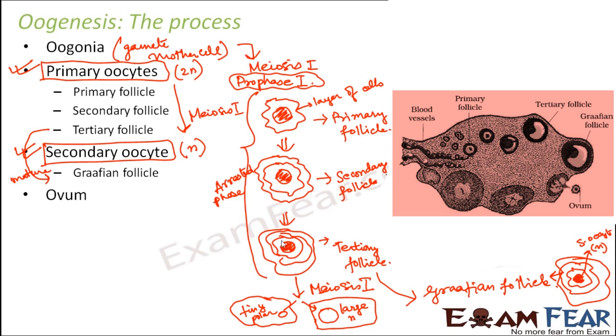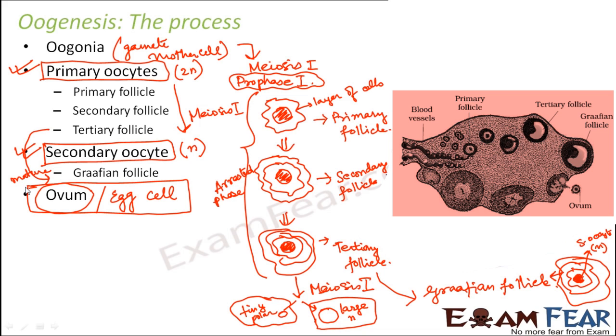And the secondary oocyte will undergo meiosis 2. So this was just the first phase of meiosis, right? Meiosis 1 will always be followed by meiosis 2. So this secondary oocyte will undergo meiosis 2 to form two unequal cells, one large and the other one a tiny polar body. If you ignore the tiny polar body, the large haploid cell which was formed is nothing but the ovum or the egg cell, whatever you call it. And this is what we wanted, because this is our female gamete, and this is how the female gamete is formed.